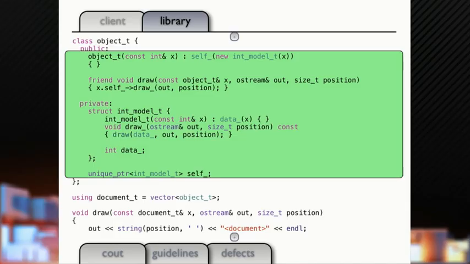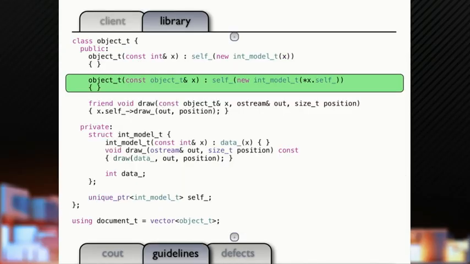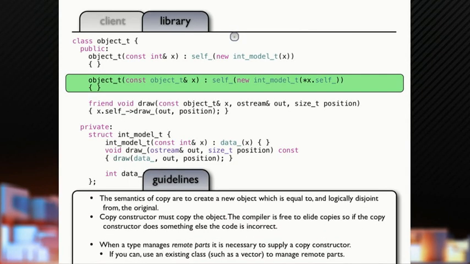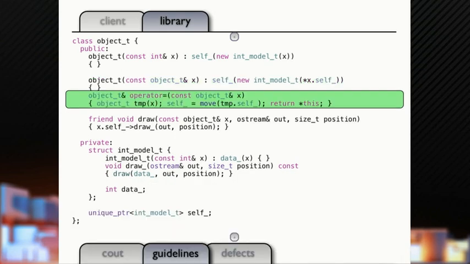So now we've got a problem here with copy. Okay? So we're going to have to write a copy constructor. Okay? The semantics of copy, it's important in order to create a new object. We don't want intersecting objects here. And we're going to write an assignment operator.